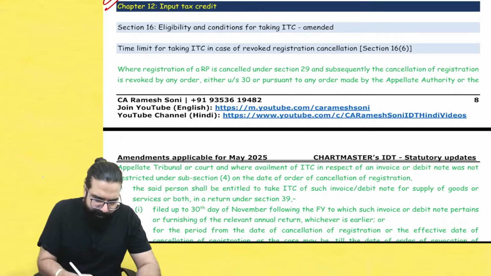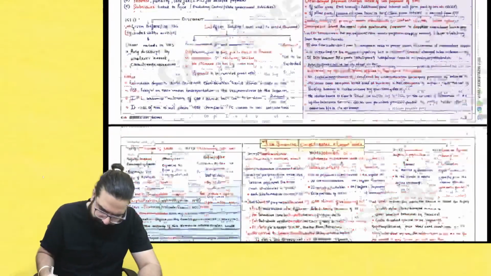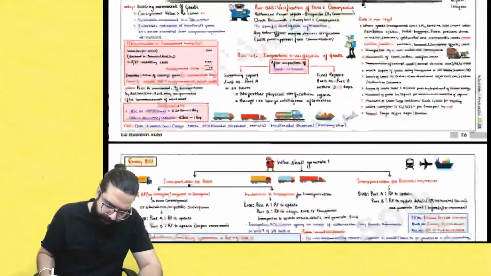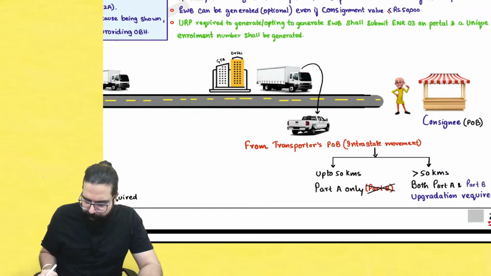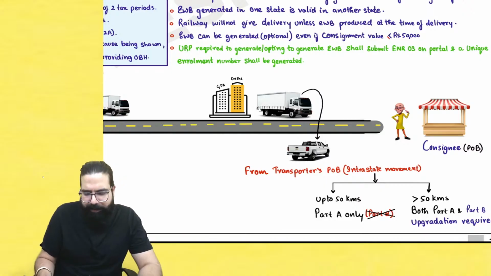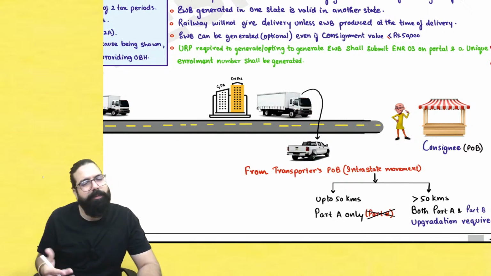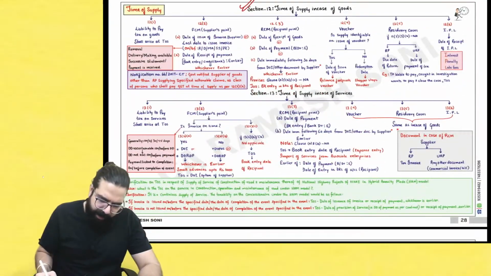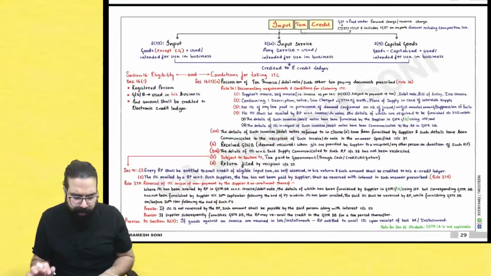Chalo. Now, come to the next chapter, input tax rate amendment. Now, in the input tax rate chapter, we had already learned value of supply, no amendment; tax invoice, nothing to be done; accounts, nothing; e-way bill, nothing. E-way bill, this amendment which I told you in entry number, page number 27, you don't have to study for the MA exam. This is not applicable for the MA exam. For September and onwards attempts it is applicable. Sir, even if you have studied, there is nothing in this. Okay, done. This anyways was applicable for the January exam only. This was an amendment for January 25. January 25, May 25, it is already there. There is not a new amendment.